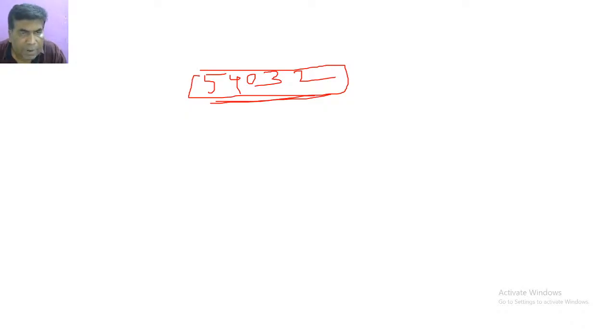Come on, write its expanded form. 54032. What is its expanded form?